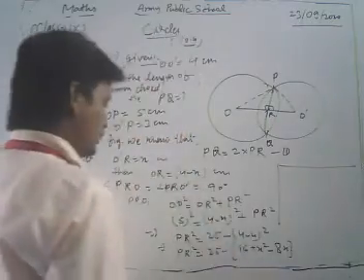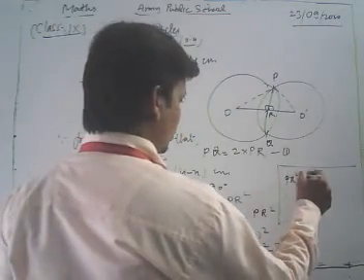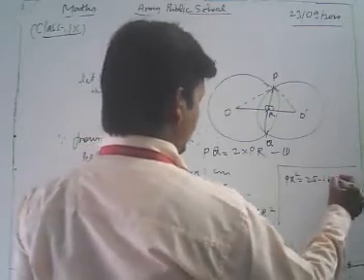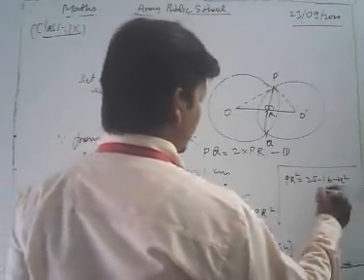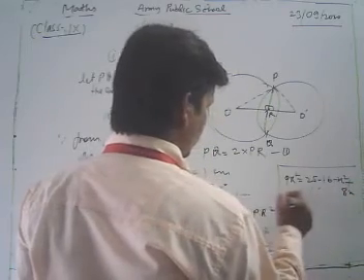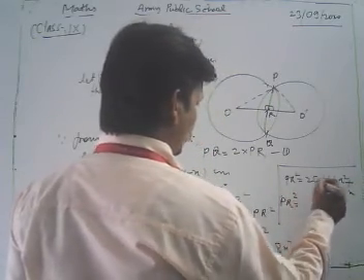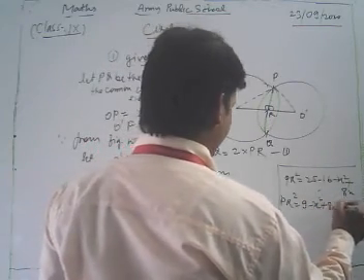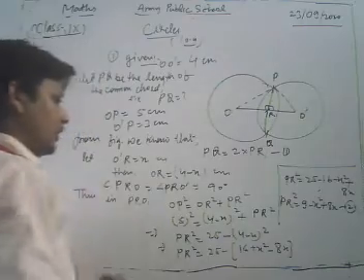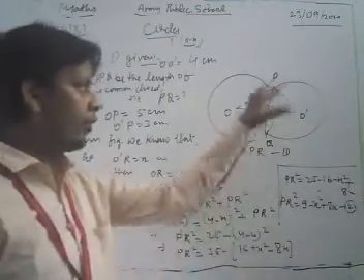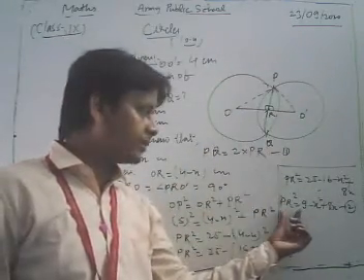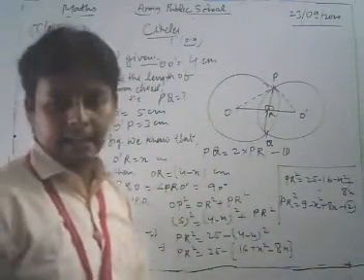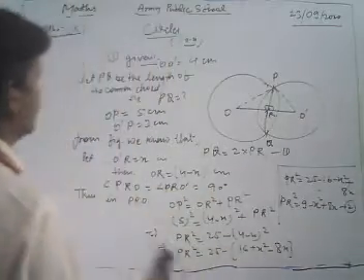If we break the bracket, PR square is equal to 25 minus 16 minus X square plus 8X. So we get the value of PR square as 25 minus 16, that is 9, minus X square plus 8X. Take this as equation number 2. From triangle PRO we get the relation PR square is equal to 9 minus X square plus 8X. Now we take the next triangle.